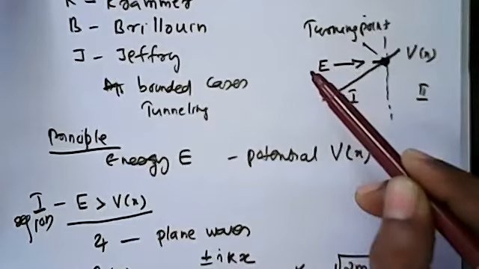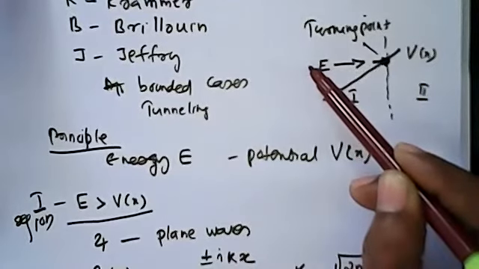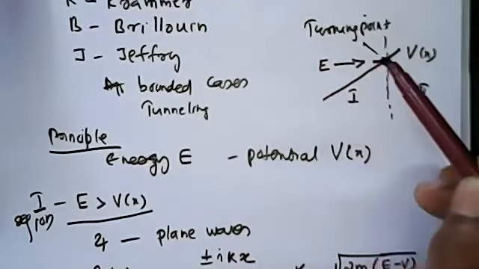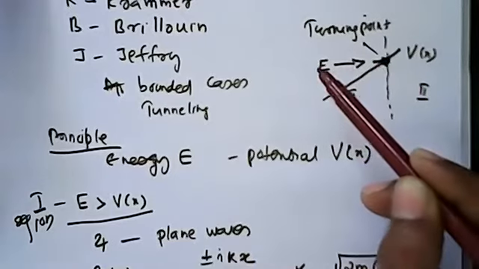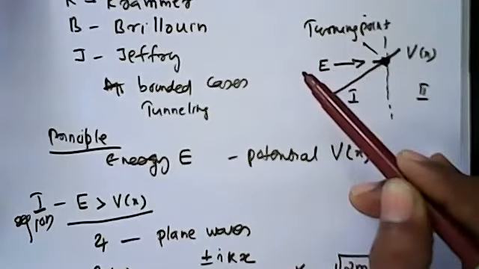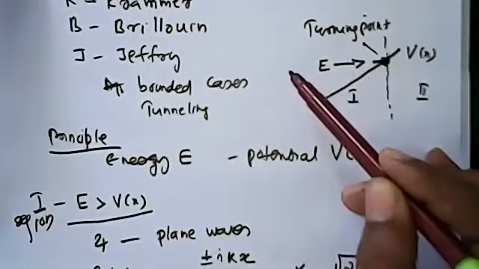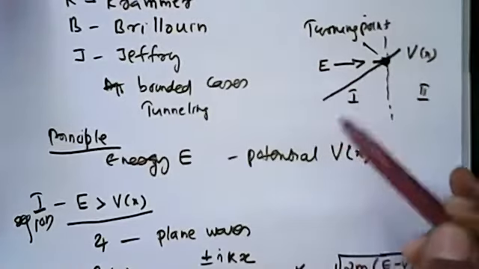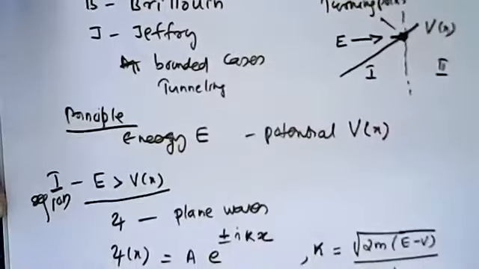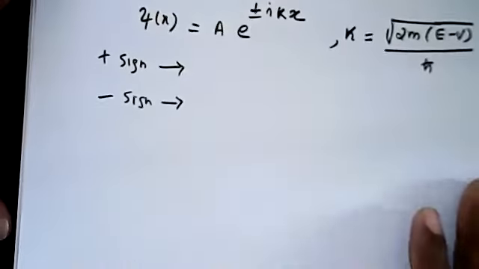So we need a solution in the plus x direction, also in the minus x direction. Reflecting solution also we needed. So incident solution, reflected solution, both should exist in this region, so that you can correlate with the plus and minus.